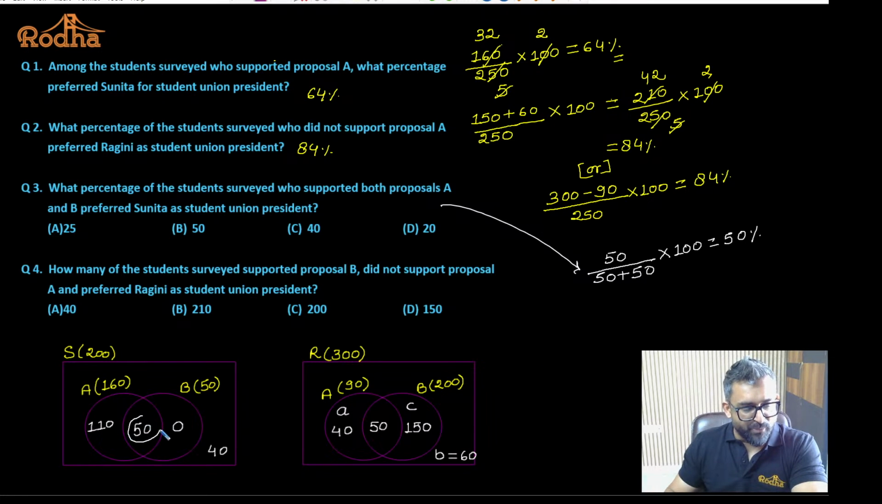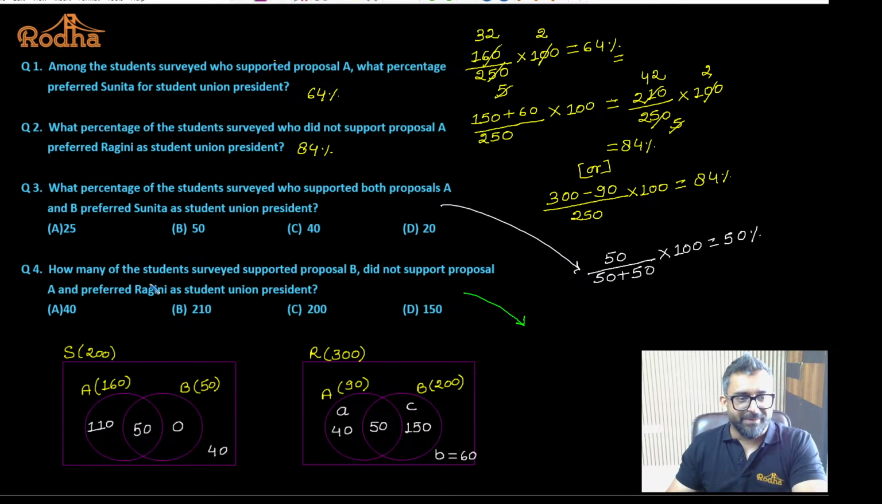These 50 people are supporting both the proposals. Out of these, 50 are supporting Sunita to be the president of student union. So that is the percentage the question is asking for. So 50 is what percent of 100? That is 50%. Clear? Any doubt in this?